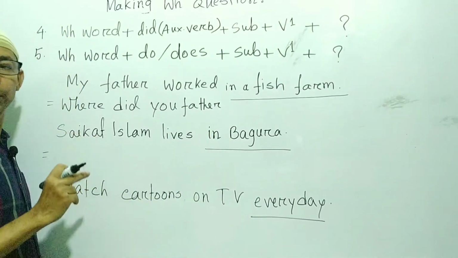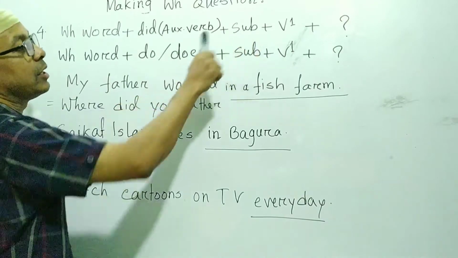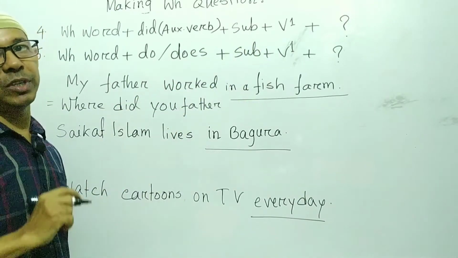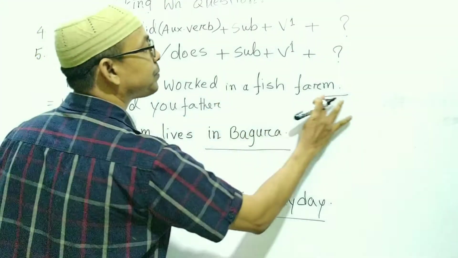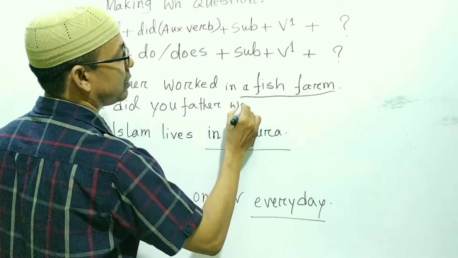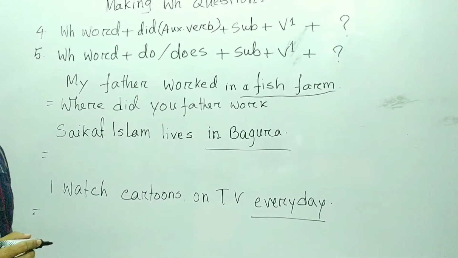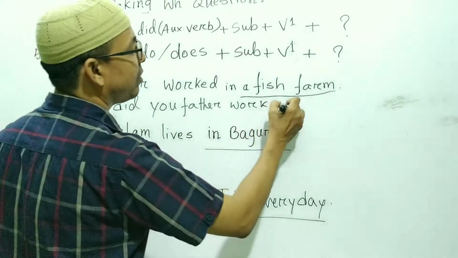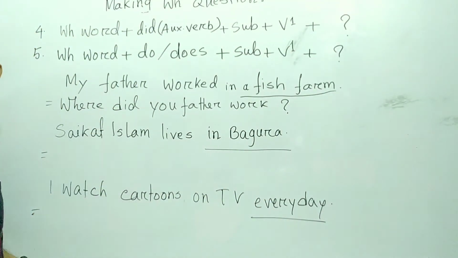So, where did your father? Then the present form of the verb. V1 means the present form of the verb. Then work. Then a question mark should be given. Okay, that means, where did your father work? Okay, my dear student. Now look at the next sentence.